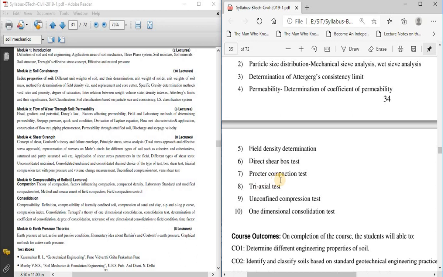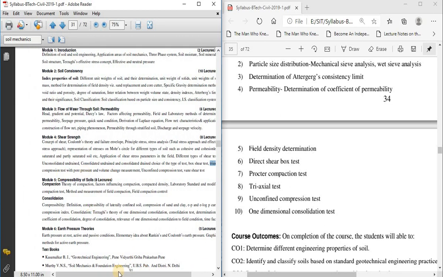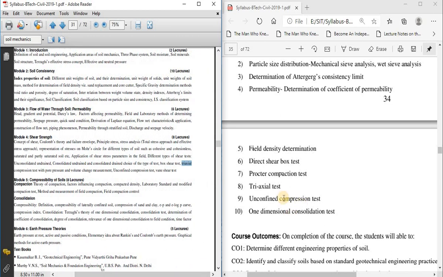Next, the Proctor compaction test. This Proctor compaction test is related to module number 5, compressibility of soils. The triaxial test is also related to module number 4. Next, the unconfined compression test is also related to module number 4. The one dimensional consolidation test is related to module number 5.